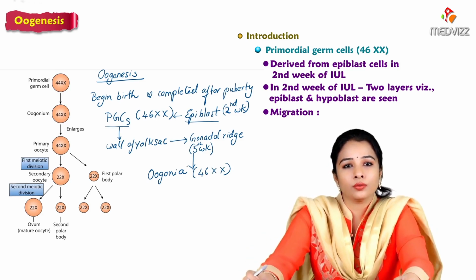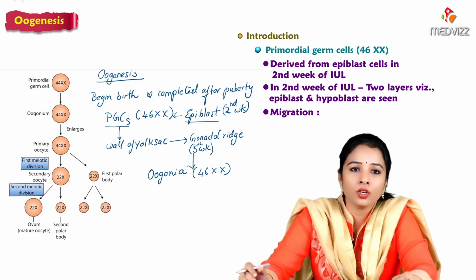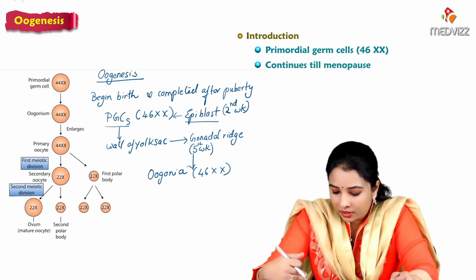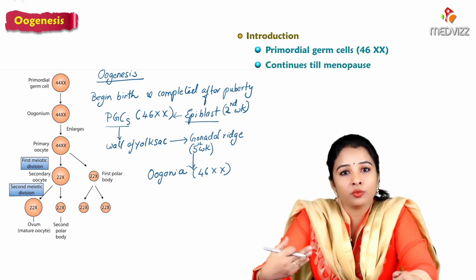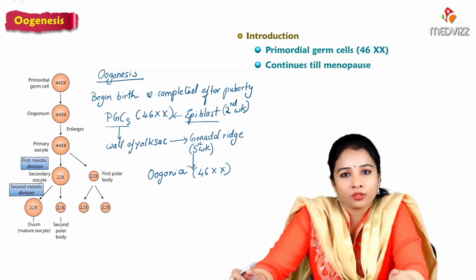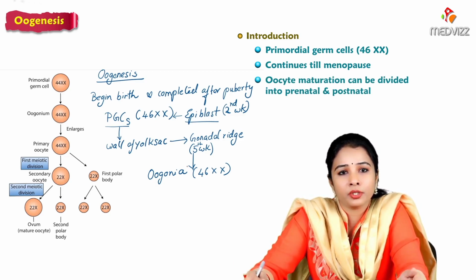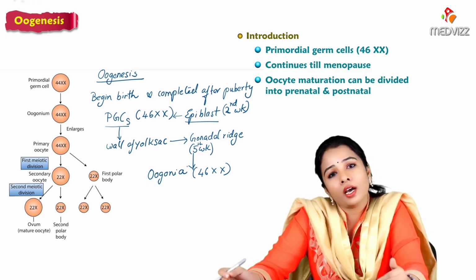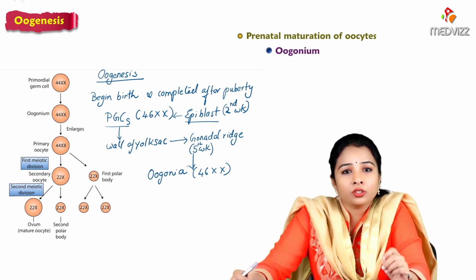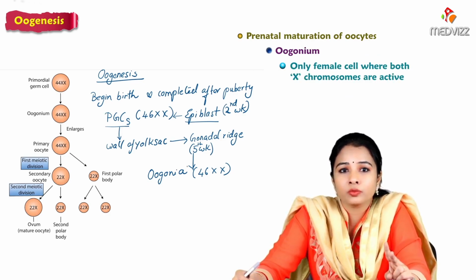Now the oogonia undergo cyclic changes called oogenesis. Oogenesis continues till menopause. The division begins before birth and continues till the woman attains menopause. Maturation of the oocyte can be divided into prenatal maturation, before birth, and postnatal maturation, after birth. The oogonium is unique because it is the only female cell in which both X chromosomes are active.